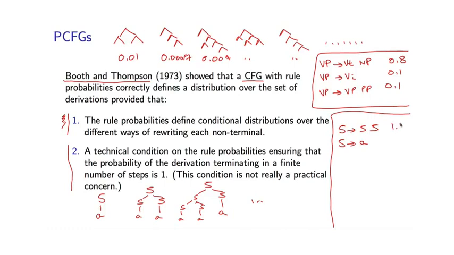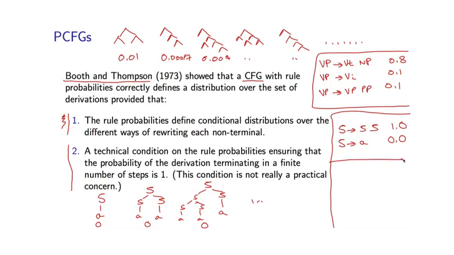And let's say I choose probability 1 for this rule, probability 0 for this rule. So this satisfies the condition that the rule probabilities sum to 1, but actually for any finite tree, this is going to get probability 0 because it has S goes to A in it. This is going to get probability 0 because it has S goes to A in it, and so on. So actually it's going to assign probability 0 to any finite tree, and it will fail to define a distribution over possible trees. Okay, so that's a simple example of a grammar that satisfies condition 1 but is ill-formed in some sense.